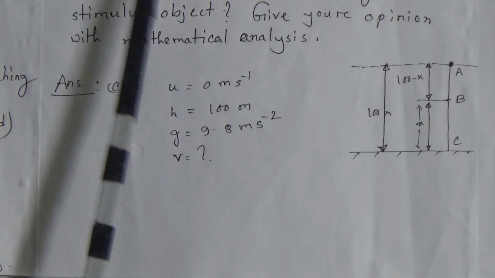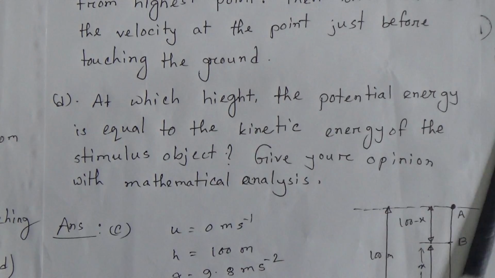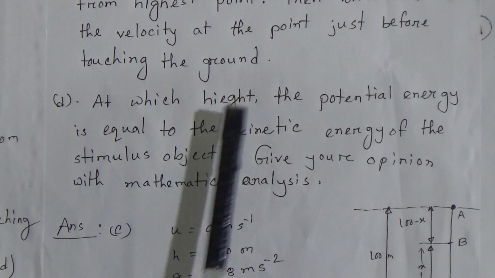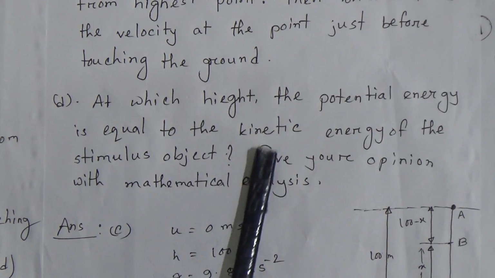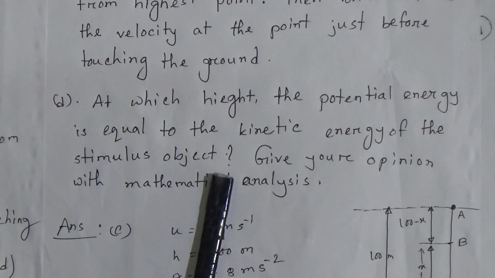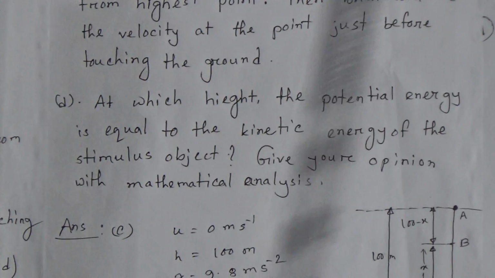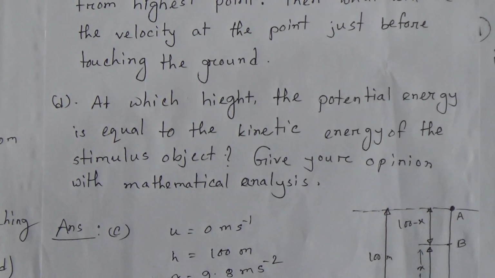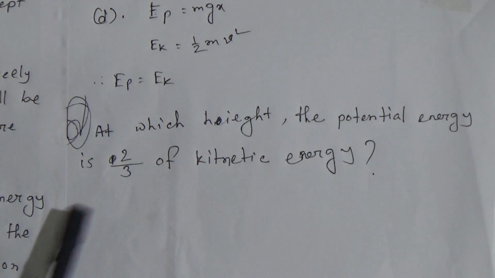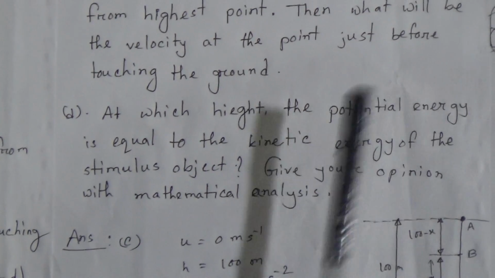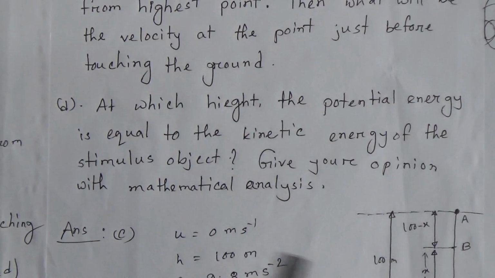Now question number D: at which height is the potential energy equal to the kinetic energy of the object? Give your opinion with mathematical analysis. My dear students, another question is also given: at which height is the potential energy 2/3 of the kinetic energy? I think these two versions of question D are similar.